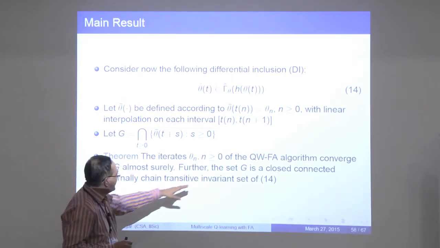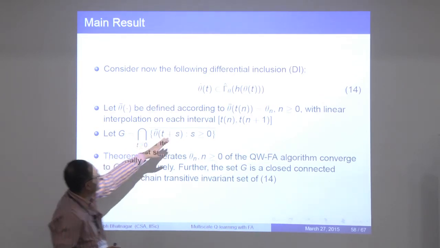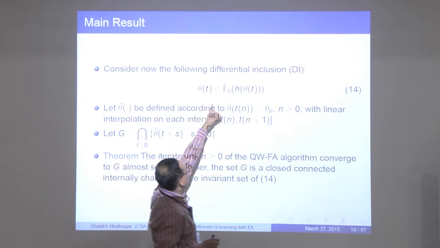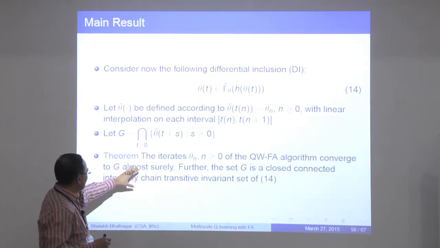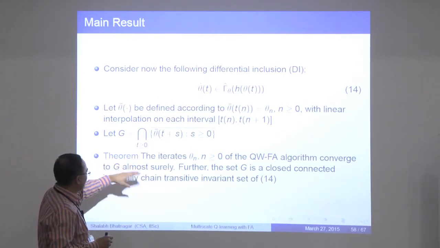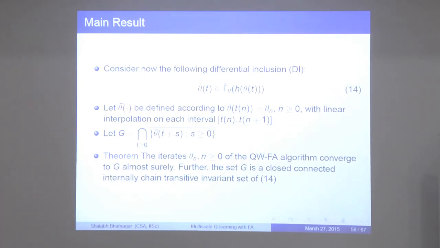And this set G is a closed connected internally chain transitive invariant set of 14. So 14 is actually a differential inclusion. From a point you get to this set and then you stay in that set. One thing is clear, that this set G is compact, closed and connected. So once you get to that set, you just stay within that set. So the iterates don't actually diverge.